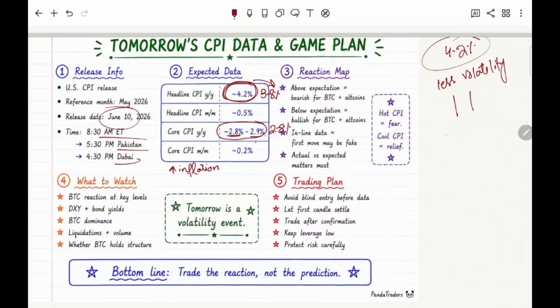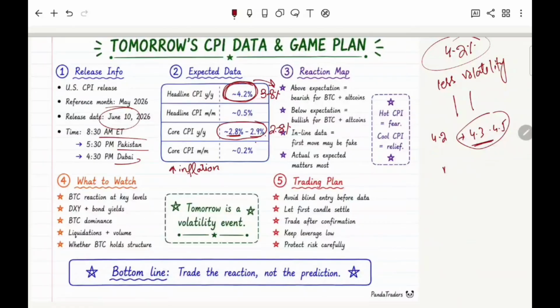If CPI data is more than expectations, for example, we are expecting 4.2% and it comes in at 4.3 or 4.5%, it means that the inflation rate is even higher than we expected. So the Federal Reserve will be very strict and will try their level best to reduce this inflation rate. It means there are no expectations of rate cuts in the upcoming meeting. So people will panic, they will sell their assets, and it can be very bearish for the market.